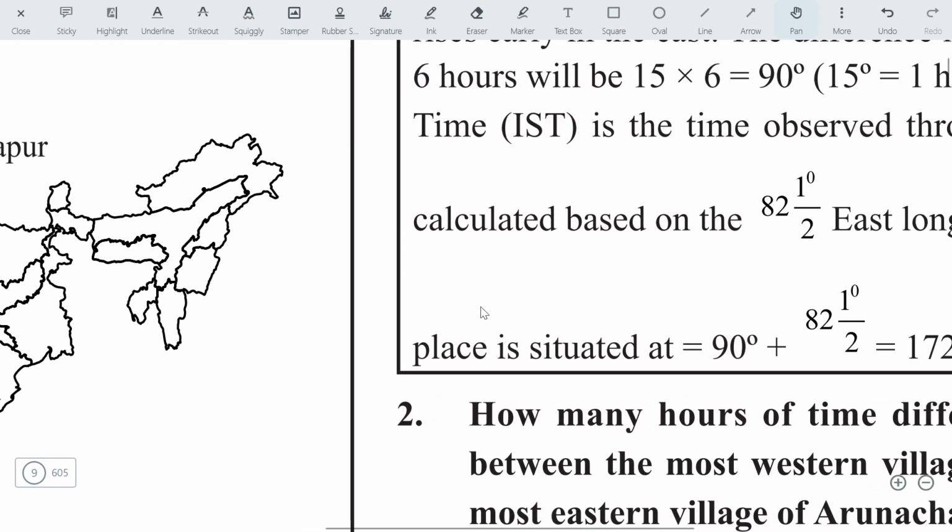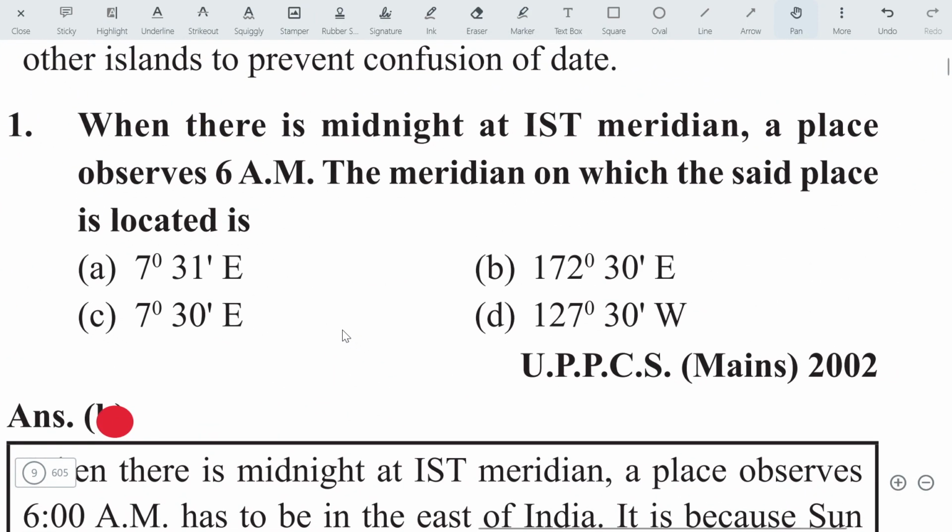Let's solve some questions. The first question: when it is midnight at IST, Indian Standard Time, that means it is 12 a.m. A place observes 6 a.m. What is the meaning of 6 a.m.? That means it is 6 hours ahead of Indian Standard Time. If you calculate the longitudes, it will be 6 into 15. That means 90 degree longitude ahead of the Indian Standard Time.